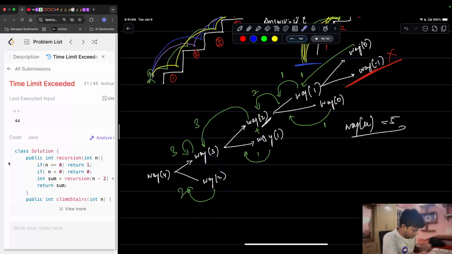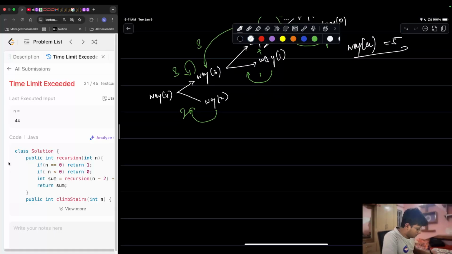So how is the recursive call running? For ways of 2, it's calling ways of 1 and it's calling ways of 0. Again, the same thing is running and then it's returning. So think about it. If your input is 44, how many recursive calls will be made? Unnecessary recursive calls. What will be the time complexity?